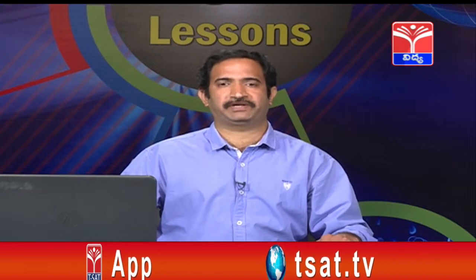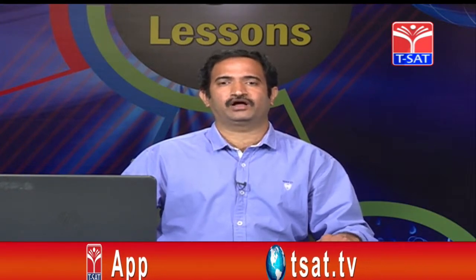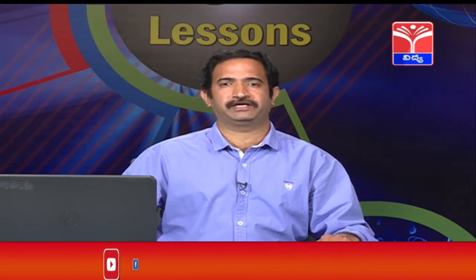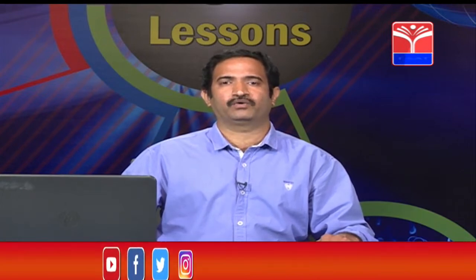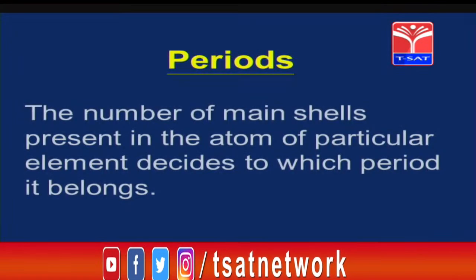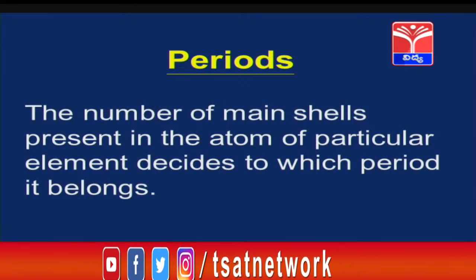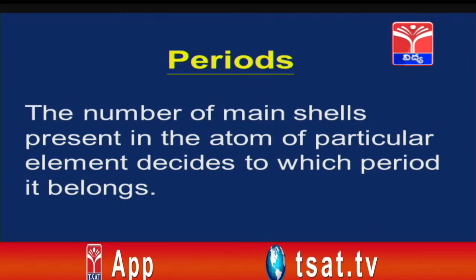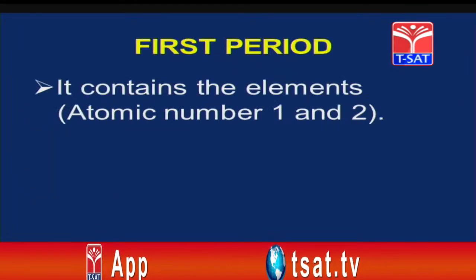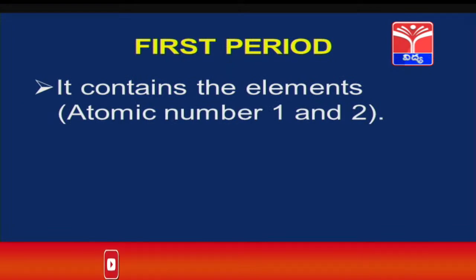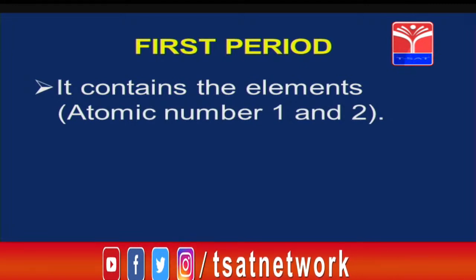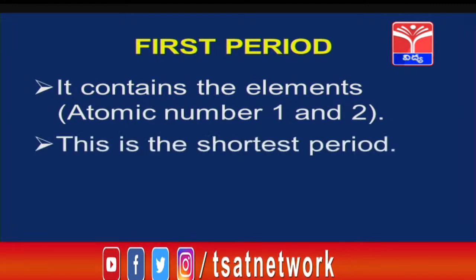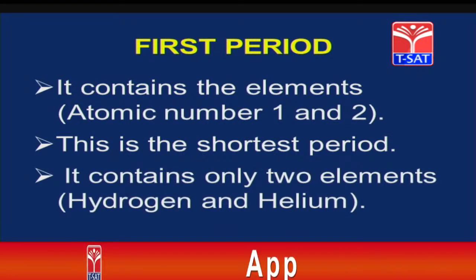Now, we will discuss periods. Periods are nothing but horizontal rows within the periodic table. Now, we will see how electrons are arranged here. The number of main shells present in the atom of a particular element decides which period it belongs to. The first period contains the elements with atomic numbers 1 and 2. In the first period we are having only 2 elements, hydrogen and helium. It is the shortest period.